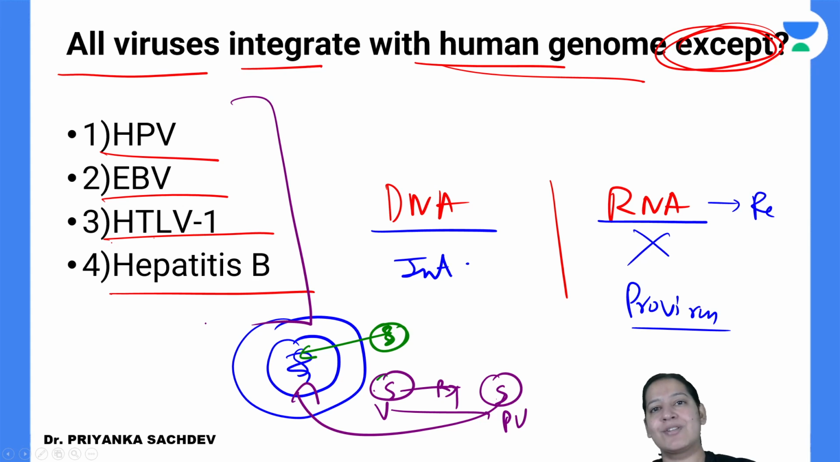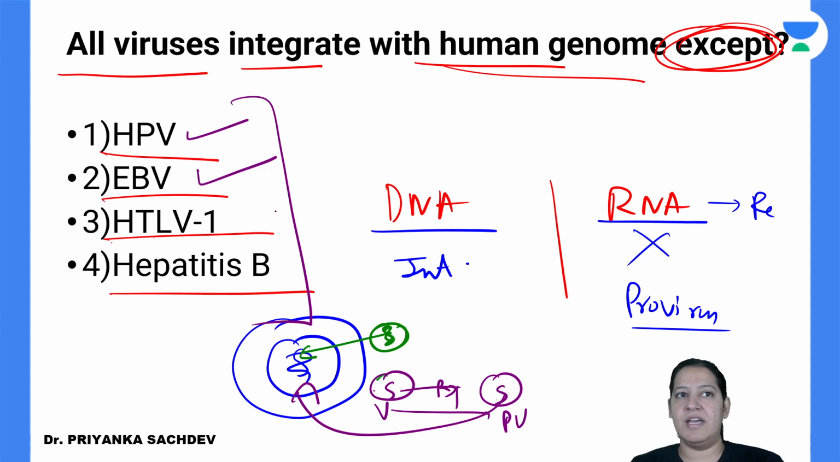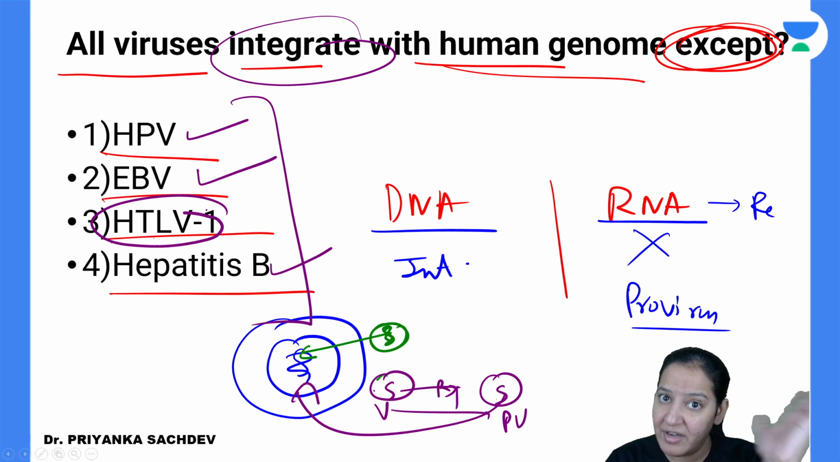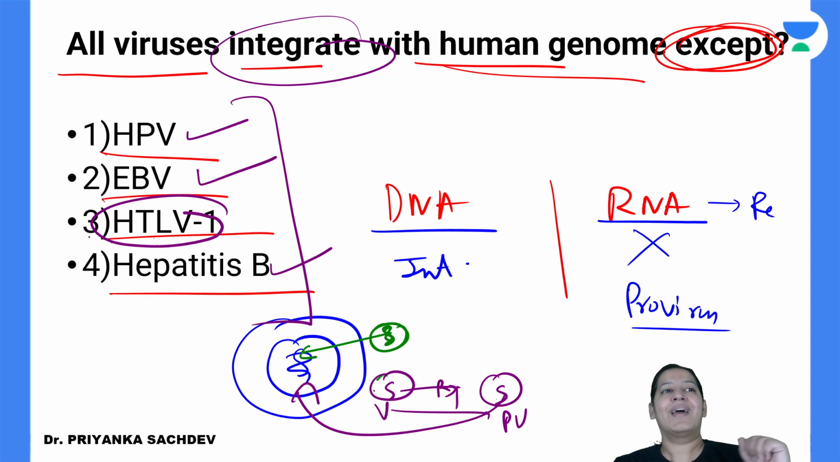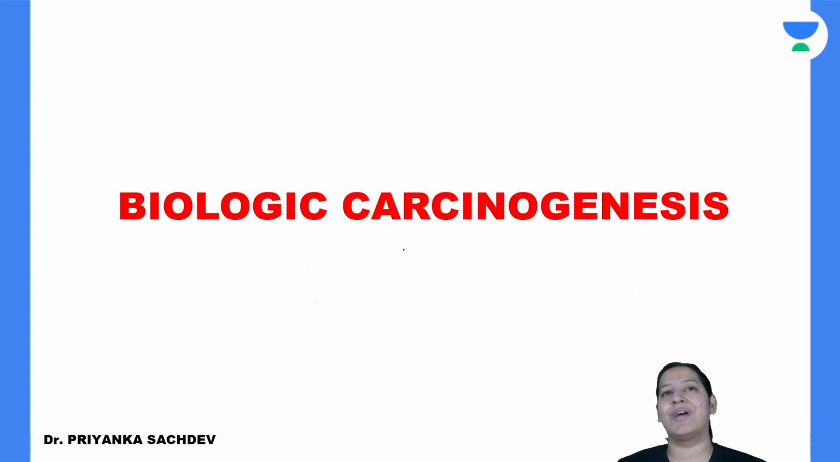So it is a common sense question. You know the classification, no? Which of these is a DNA virus and which is an RNA virus? Three are DNA, only one is RNA. HPV is a DNA virus, EBV is a DNA virus, hepatitis B is a DNA virus. So they can integrate with the human genome directly. But HTLV-1 is an RNA virus. First, it has to get converted into DNA before integrating. So the correct answer among them is C, that is 3. Have you got it? Because this is an RNA virus, the rest are all DNA viruses. So you should know the classification.